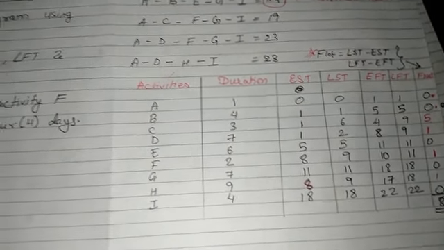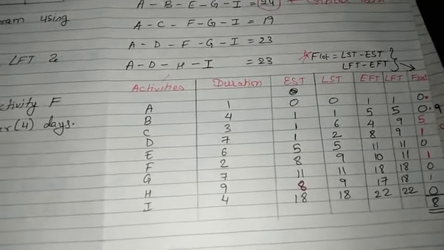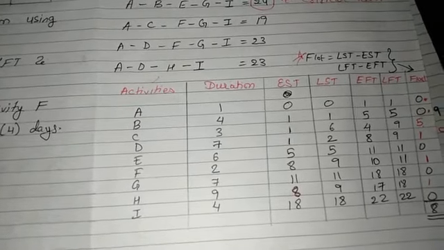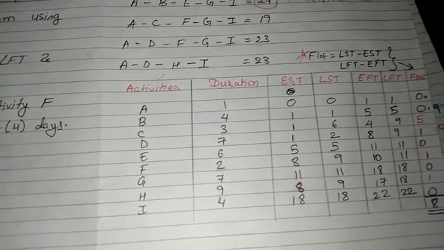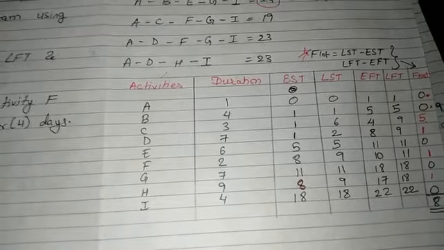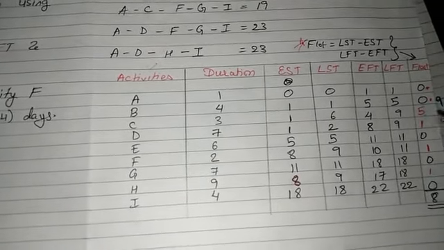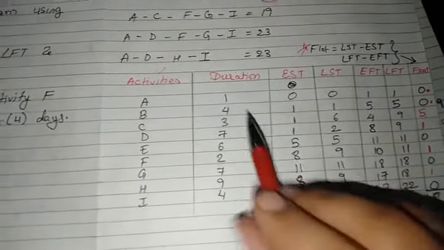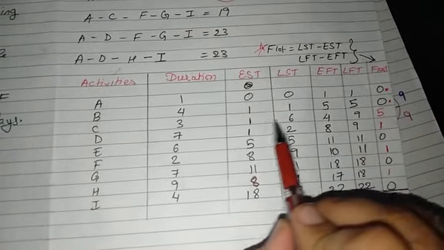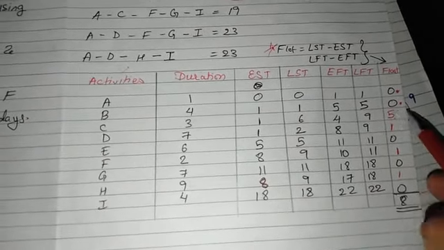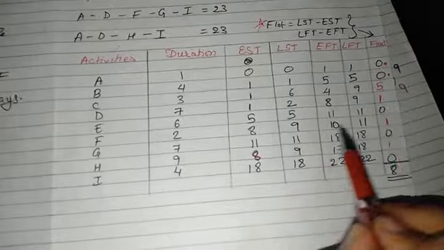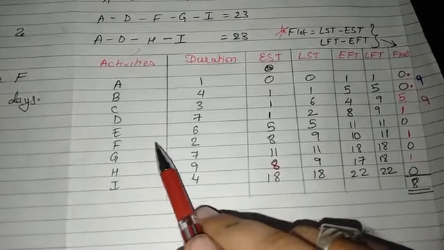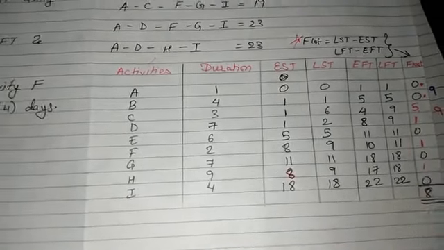Remember this thing: the activities which are not on the critical path can only be delayed, and that also by a fixed amount of time. Like activity C can be delayed by 5 days, activity F can be delayed by 1 day.